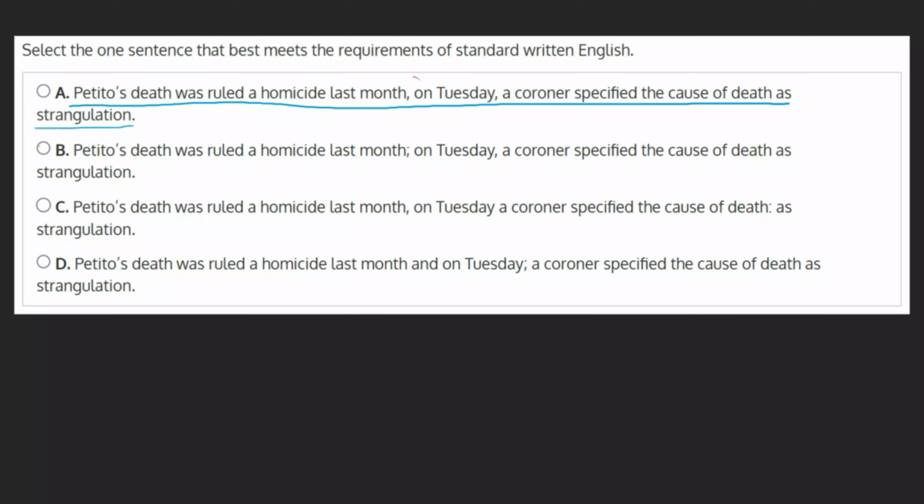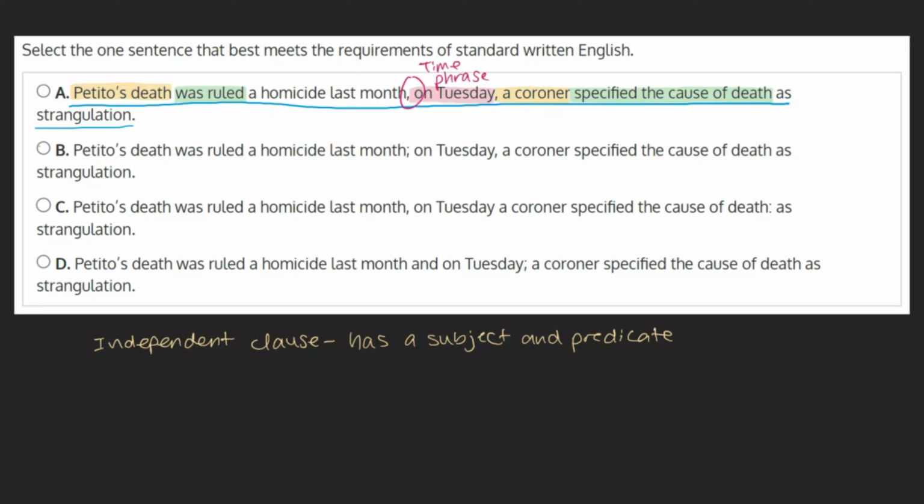This choice uses a comma to separate two independent clauses, an independent clause being a clause with a subject and a predicate. The subject of the first clause is Petito's death, with the predicate being was ruled, and the subject of the second clause is a coroner, with the predicate being specified the cause of death. On Tuesday is a time phrase that introduces the second clause and tells us when the coroner specified the cause of death. Now that we've established that we're dealing with two independent clauses, we can apply the rule that a